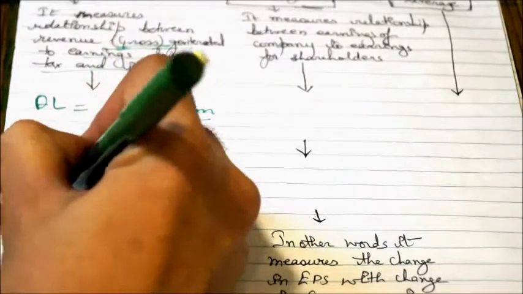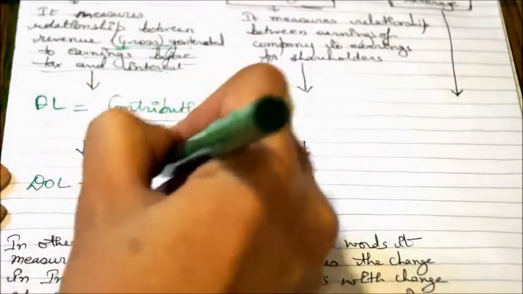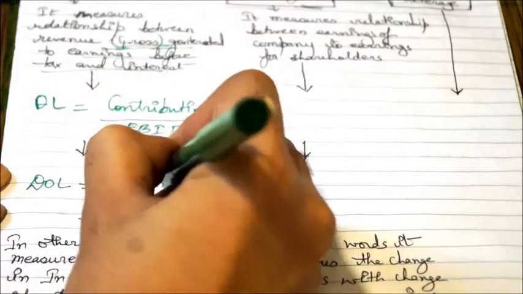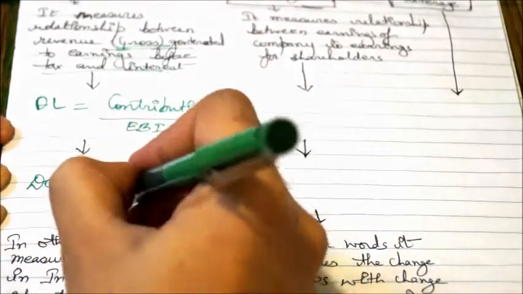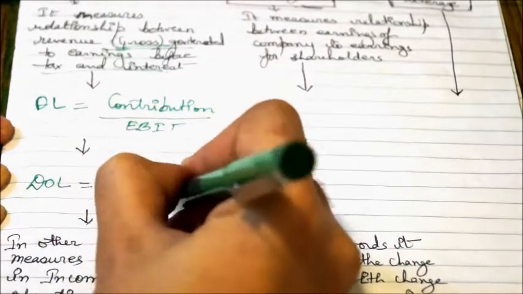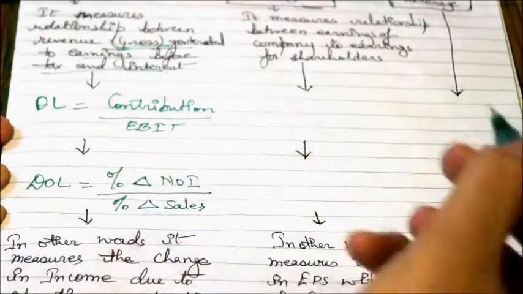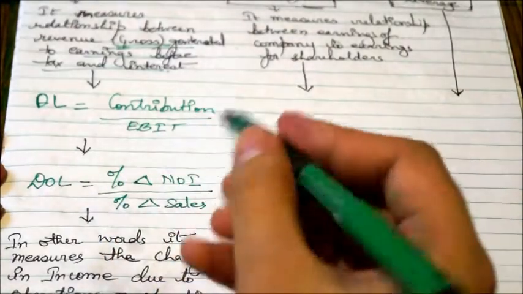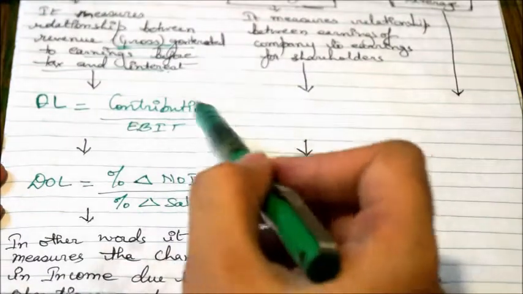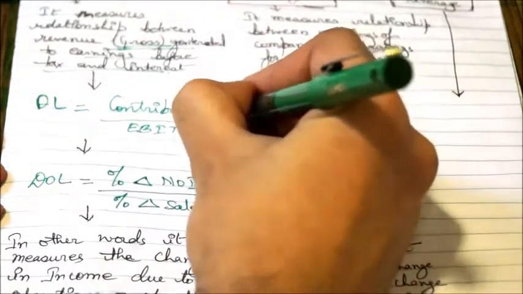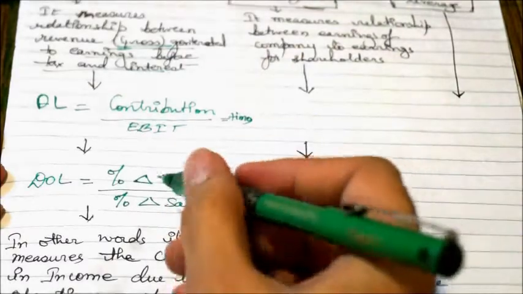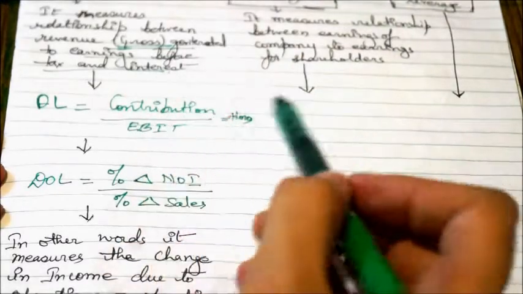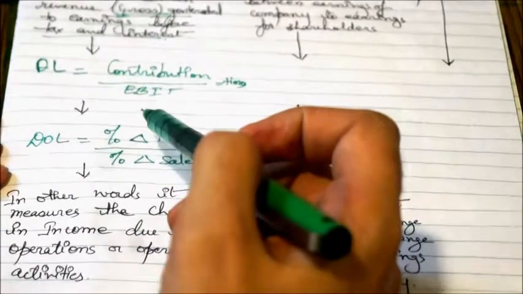Similarly, your degree of operating leverage could be measured as the percentage change in your net income upon the percentage change in sales. What do you mean by this operating leverage? Operating leverage means how many times your contribution is affected by a change in your EBIT.